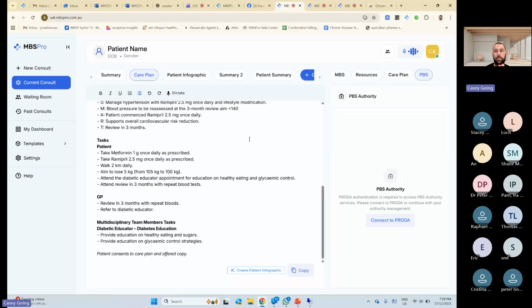So the review would be a review of goals: still hasn't lost 5 kilos, hasn't got blood pressure below 140, hasn't got their sugars below 7.5, or maybe they have, whatever it is. And then what are you going to do from then? They haven't met their goals, therefore increase their metformin, add on the Ozempic, whatever. Change the goal. If their goal was to lose 5 kilos and they only lost 1, the new goal might be lose 2 kilos instead of 5. That might be more approachable. So it's just an ongoing 3-monthly thing. That's what I do with my patients.